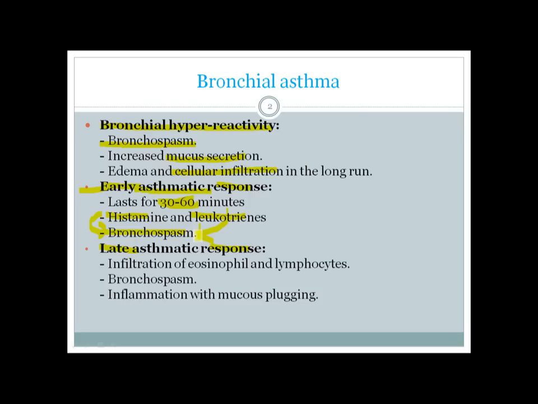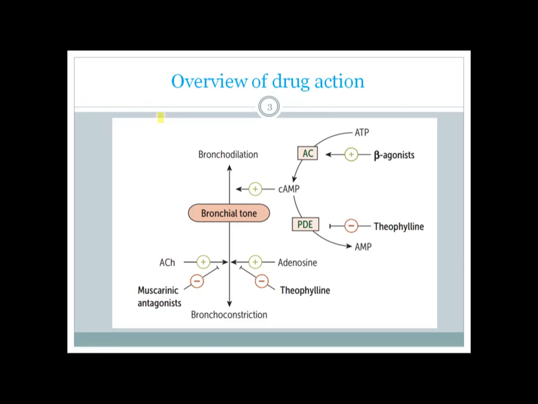But in case of late asthmatic response, along with bronchospasm, there is also infiltration of some chronic inflammatory cells like eosinophils and lymphocytes. Especially eosinophils are very important, which release mediators like leukotrienes, and those leukotrienes can cause inflammation and also mucus plugging. Very important to remember each of those points.